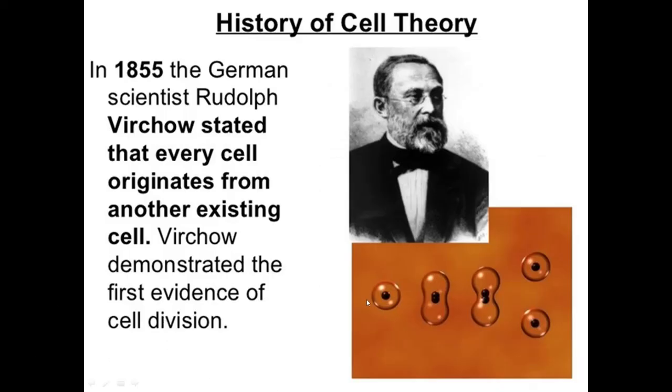So what was the discovery of Virchow? He said that from every existing cell, new cells originate. Virchow stated that every cell originates from another existing cell. As you can see in this picture, if I am getting these two new organisms, I have got them from the previous one. That is, one cell divides and it gives rise to new cells.